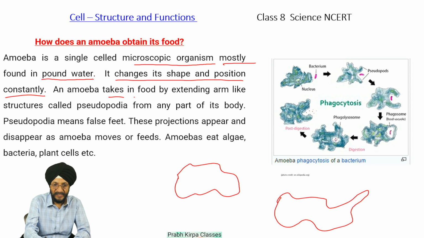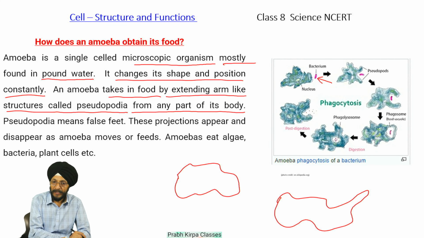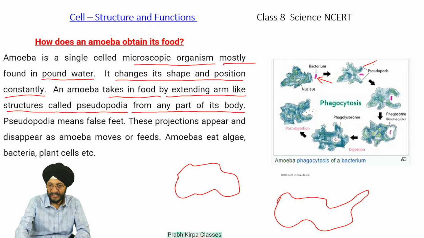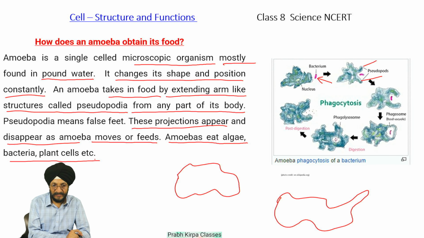An amoeba takes its food by extending arm-like structures called pseudopodia from any part of the body. In this picture, you can see that food in the shape of bacteria has come near to the amoeba on this side of its body. From here, it extends its false feet. These are false feet, which are called pseudopodia. These projections appear and disappear as amoeba moves or feeds. Amoebas eat algae, bacteria, plant cells, etc.